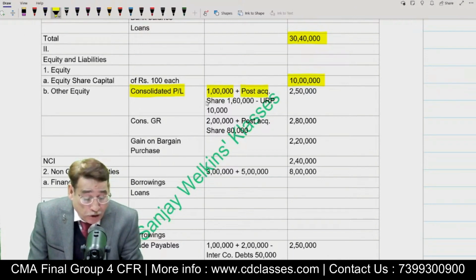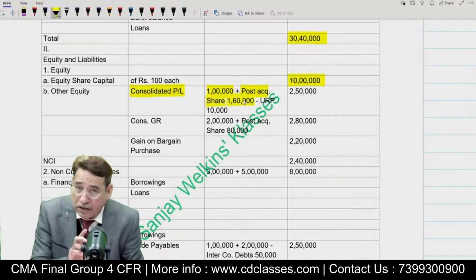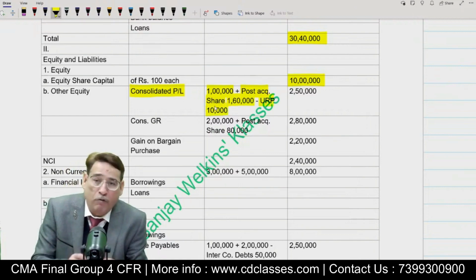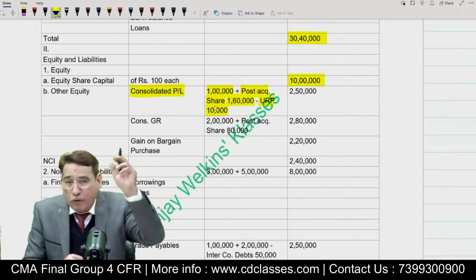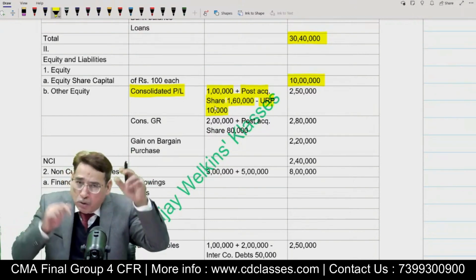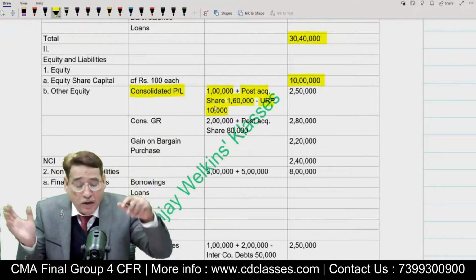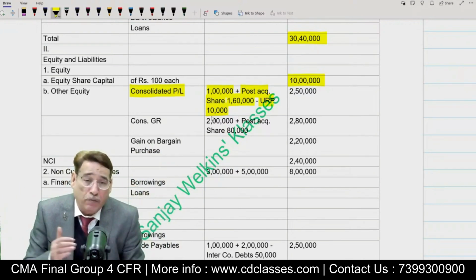Now, post-acquisition share in the P&L is 1,60,000. And see here, I have subtracted unrealized profit also. Why have we subtracted? Because it was parent limited which had sold the goods. And earlier it must have included the amount of profit in its profit. So that is the reason unrealized profit will have to be subtracted from the consolidated P&L.